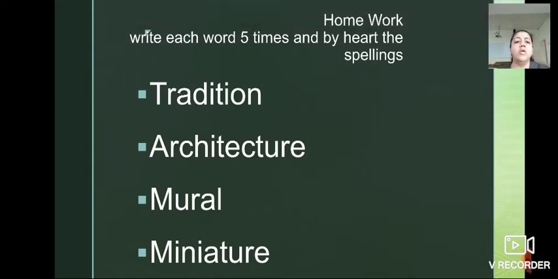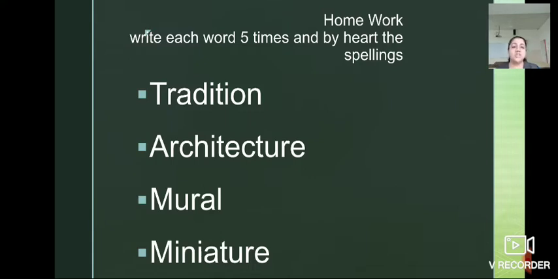So your homework today is these words. In the textbook you can see their meanings also, isn't it? You have to write these words 5 times and learn their spellings by heart. Understood? The first word is tradition.